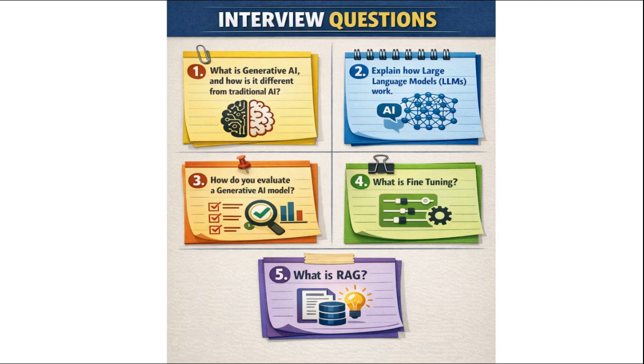The fourth question was about fine tuning. In fine tuning we need to explain why we need it. Fine tuning is the process of changing the response of the model. If we want a domain specific model, a domain specific response, then we can use fine tuning. But if the data changes frequently, fine tuning totally fails. In that case we use retrieval augmented generation.